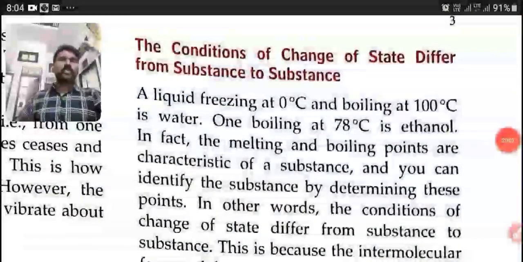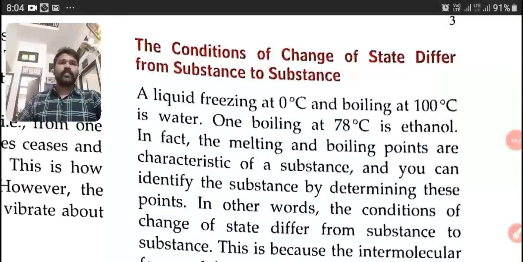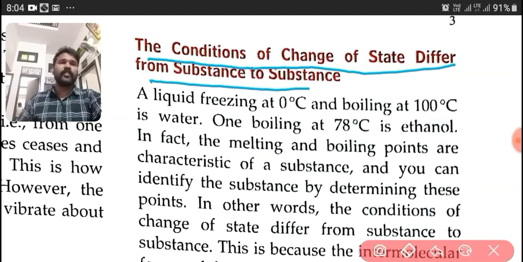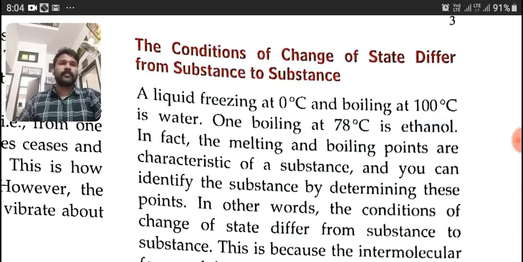Now we have the topic: the conditions of change of state differ from substance to substance. A liquid freezing at 0 degrees Celsius and boiling at 100 degrees Celsius is water.